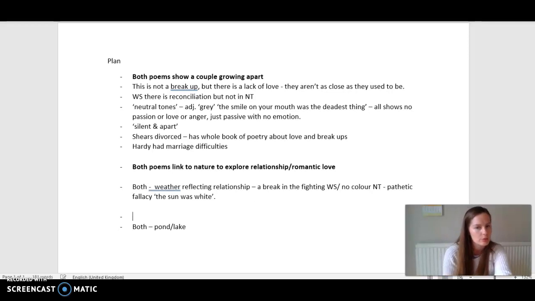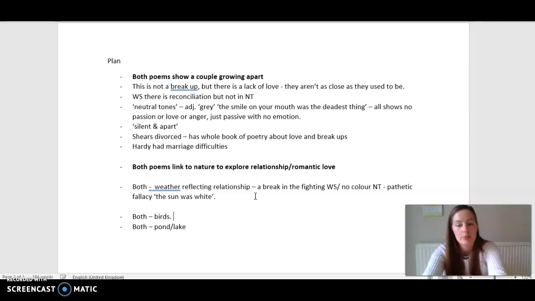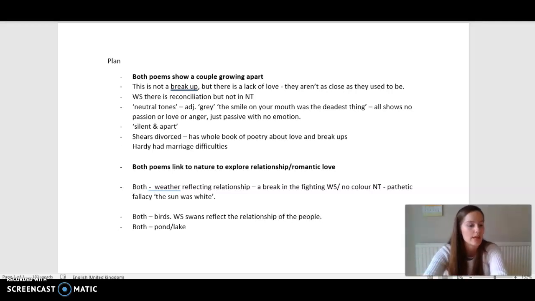So what else do I want to say? Well, we've got both of them talk about birds. One of the big ways that this is done is the swans in Winter Swans. They reflect the relationship of the people, and they're sort of entwined together.